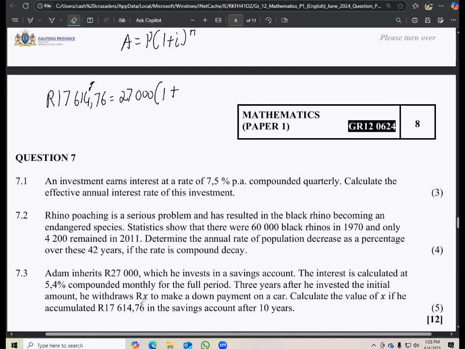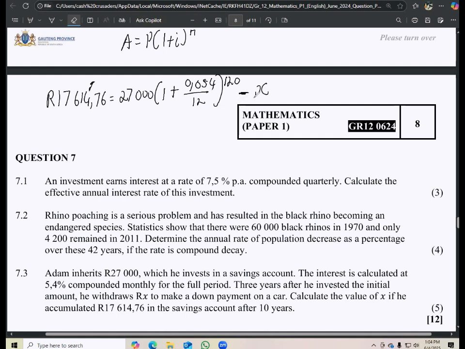1 plus the interest is what? 5.4%, which is 0.054 over 12. And this 27,000 was supposed to be invested for 10 years. So 10 years is 10 multiplied by 12, that's 120 months, right? But then after a certain time, Adam withdraws an X amount. Now we know when you withdraw an amount, it does not only get withdrawn as that certain amount, but also along with the profit that you would have had if you had kept the money. So not only do you lose all of the money that you withdrew, but also the interest that it could have accumulated.